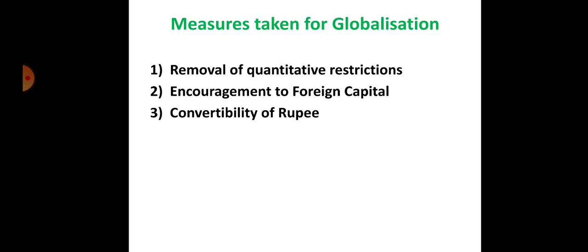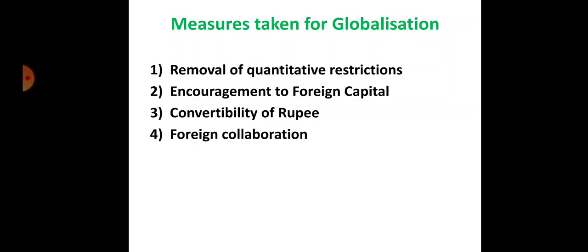Then next is the convertibility of the rupee. This part is related to foreign trade and also foreign exchange. We know that the exchange rate of the rupee has been made flexible. What is the role of the foreign exchange market? That exchange market transfers your currency, meaning rupees to dollar, dollar to rupees, dollar to dollar, and also dollar to pound. So the exchange rate of the rupee has been made flexible, and the rupee is made fully convertible for all current account transactions.